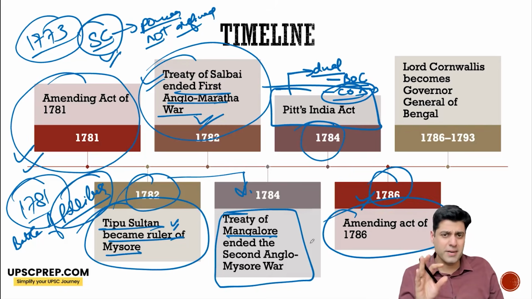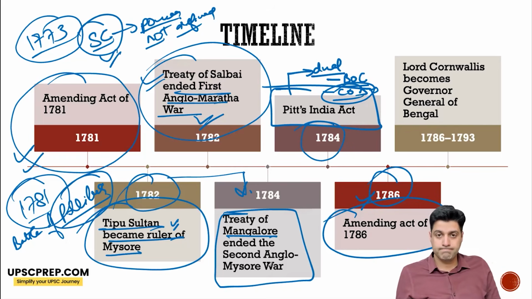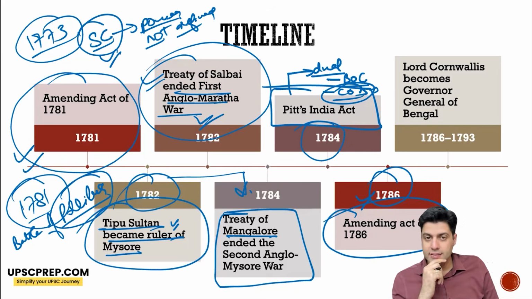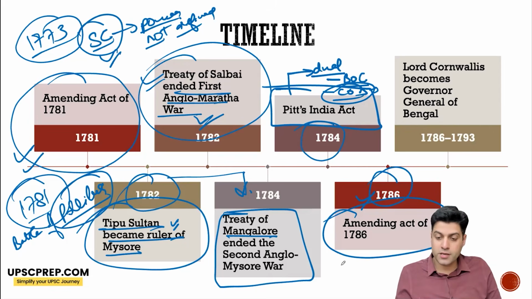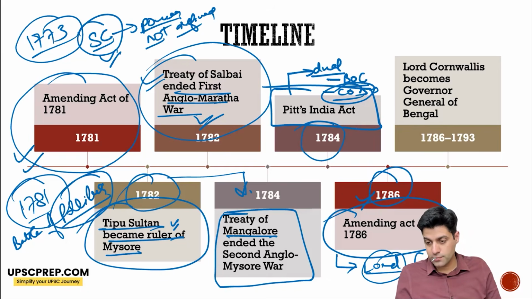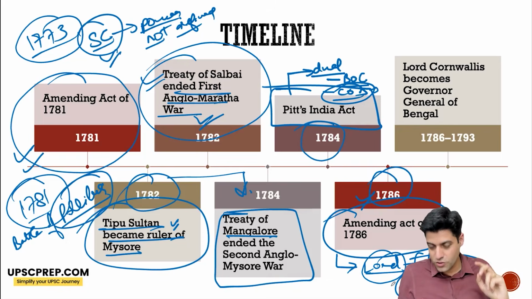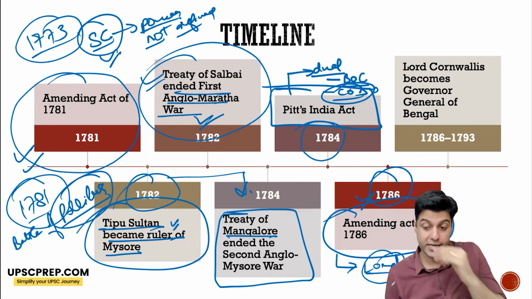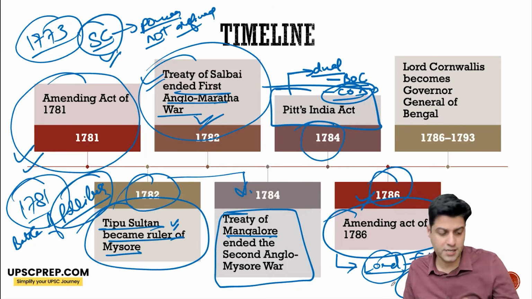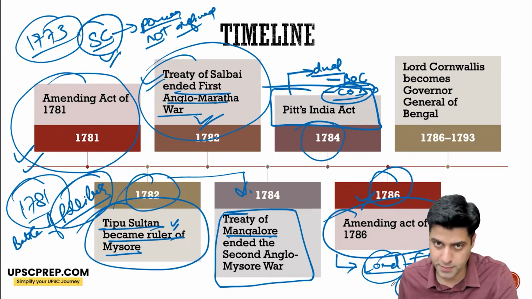So 1786, another amending act. Now this amending act is very important here. So Warren Hastings was called back from India, and the replacement for him was decided: okay, we'll send Lord Chelmsford. Sorry, not Lord Chelmsford. Cornwallis. Sorry, I confused the name. Lord Cornwallis. Okay. Now Lord Cornwallis was a military veteran. He fought in the American War of Independence.